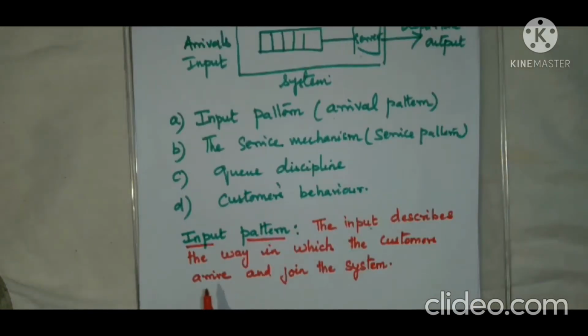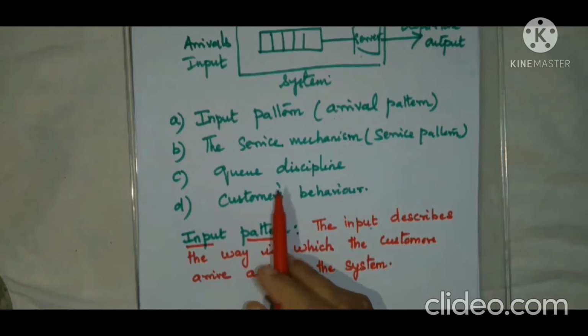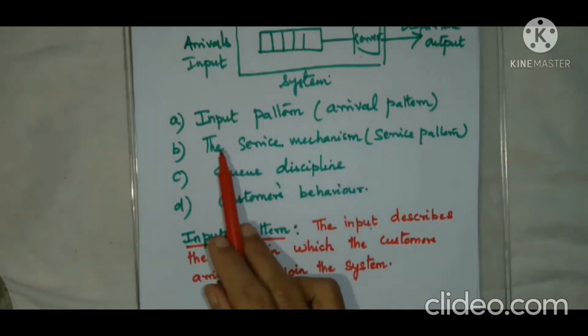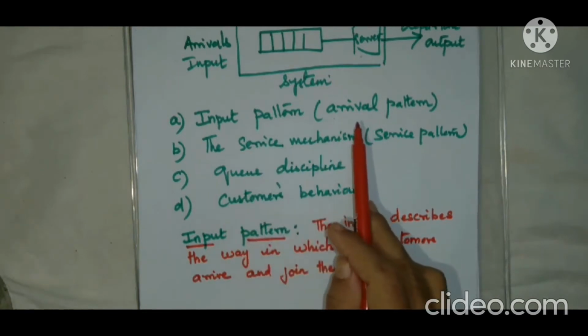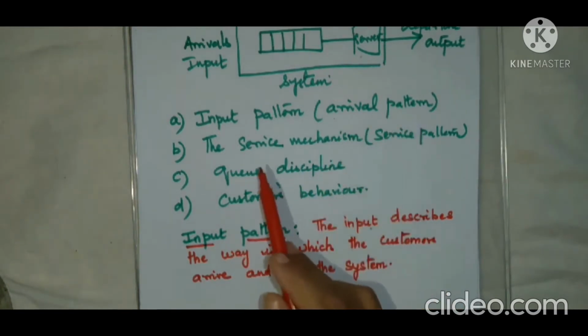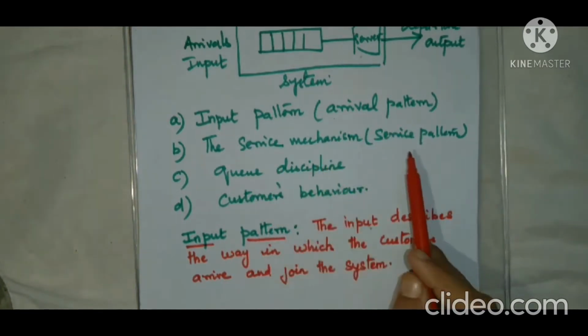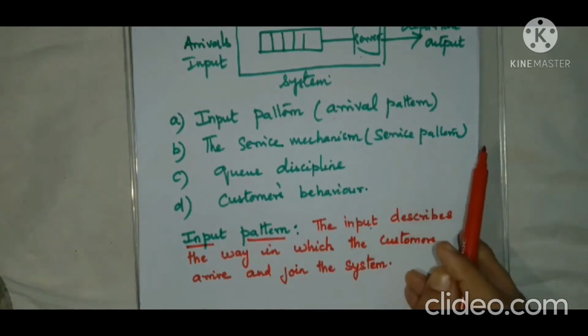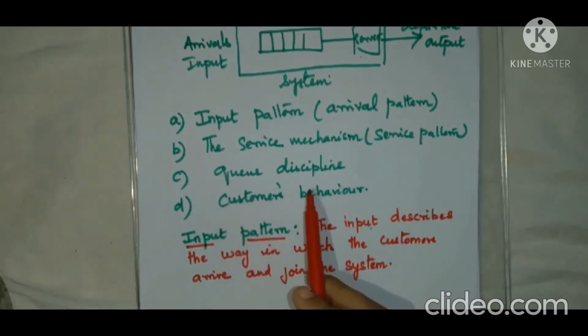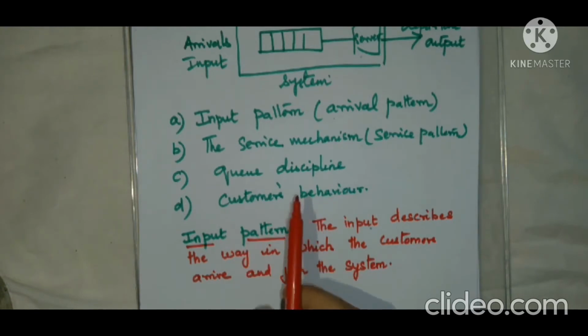I repeat once again, our queuing system is completely described by the input pattern, otherwise called arrival pattern, the service mechanism, otherwise called service pattern, queue discipline, and customers' behavior. So our entire queuing system is completely described by these 4 points.